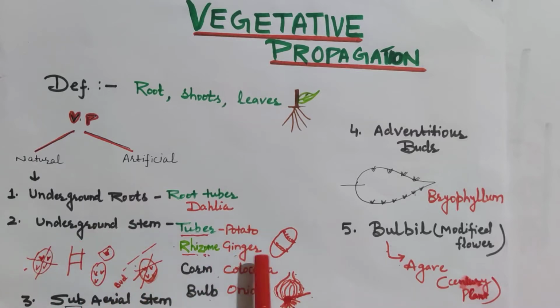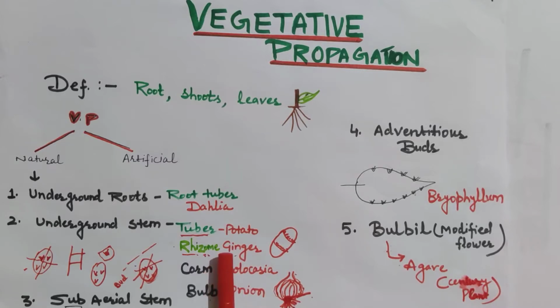And the same with ginger. Ginger, which we consume, and in most Indian families they use ginger in their tea. In ginger, the underground stem is called a rhizome, which acts as a vegetative propagule, a reproductive unit to form a new plant. Why are we calling ginger an underground stem? Because it has nodes and internodes on it, which is the identifying feature of a stem.